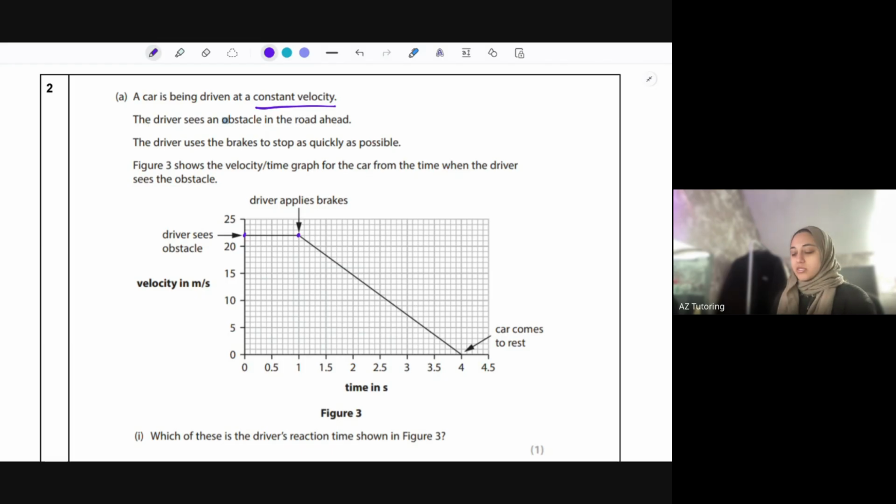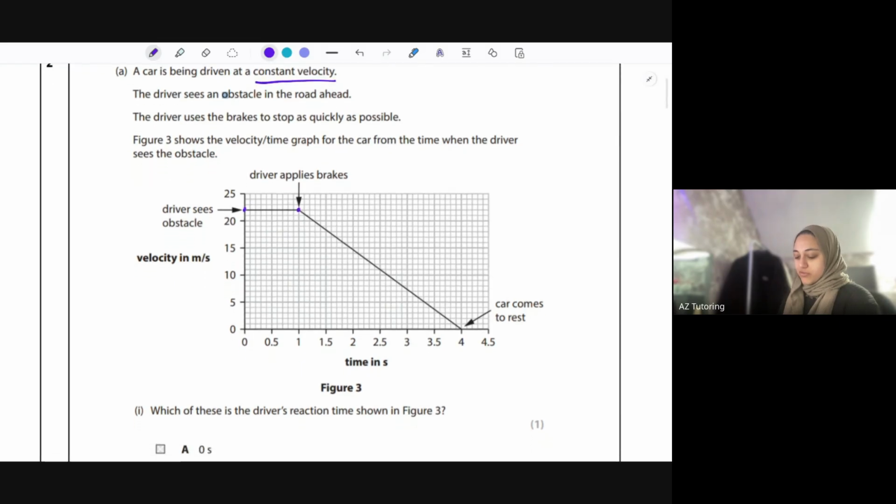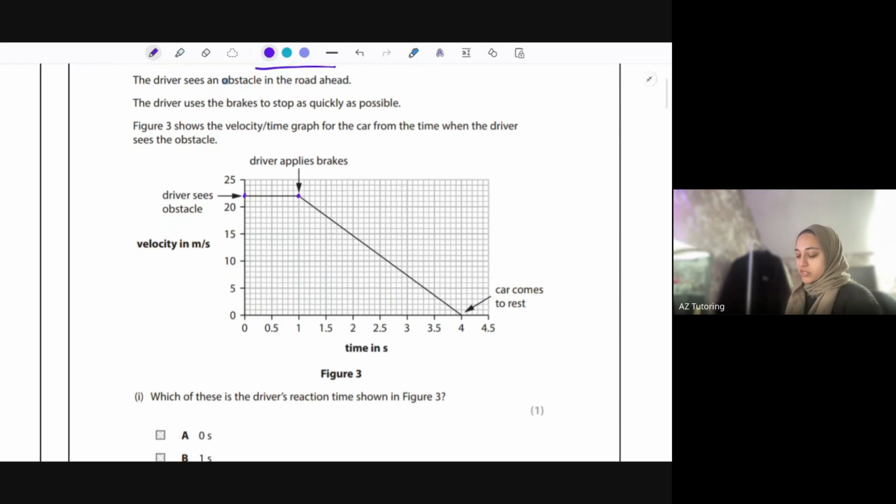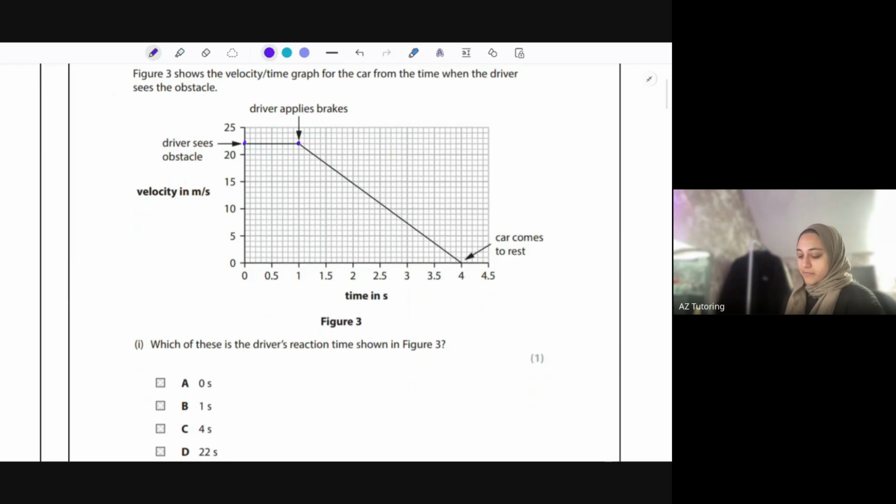and then this is how long it took for them to apply the brakes. So that's the reaction, essentially. It saw it, and then it applied the brakes. And then after that, it's basically come to rest. Which of these is the driver's reaction time shown in figure 3? So the reaction time is from 0 seconds to 1 second, so just 1 second altogether.